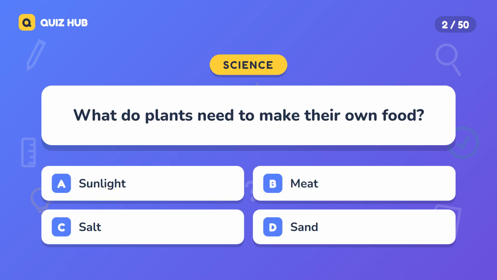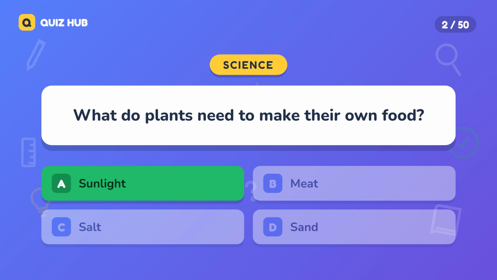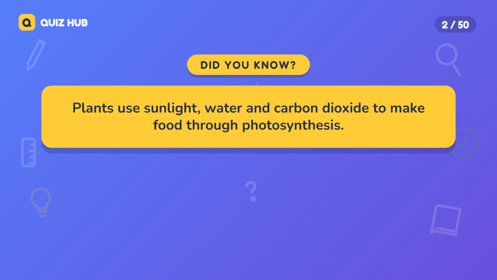Question 2. What do plants need to make their own food? A. Sunlight. B. Meat. C. Salt. D. Sand. The correct answer is sunlight. Plants use sunlight, water, and carbon dioxide to make food through photosynthesis.